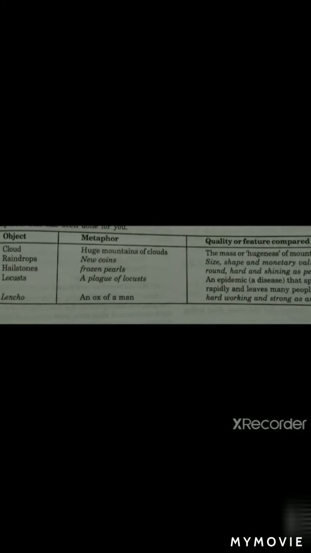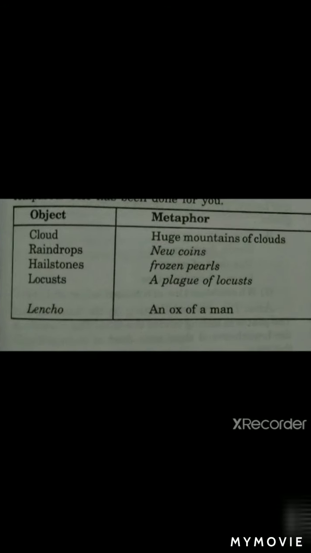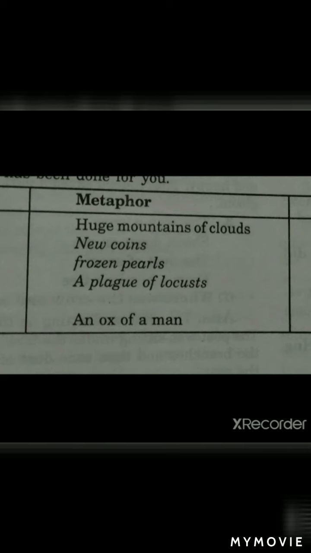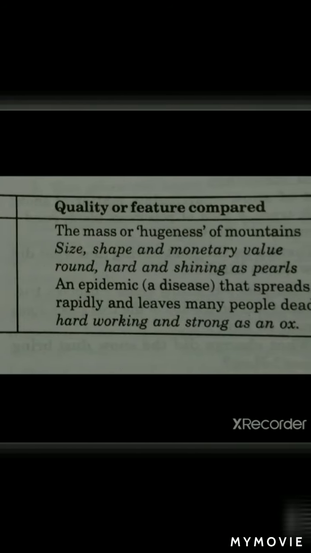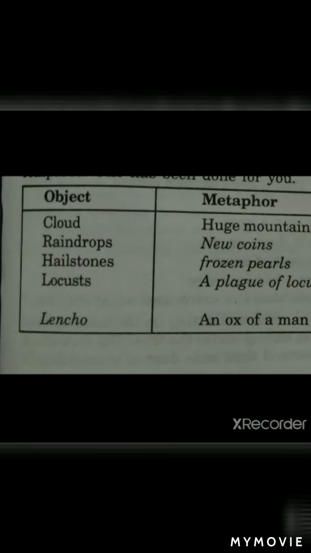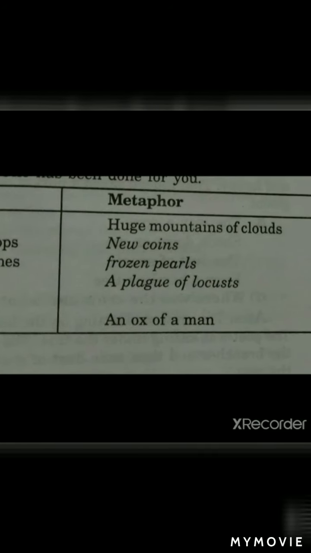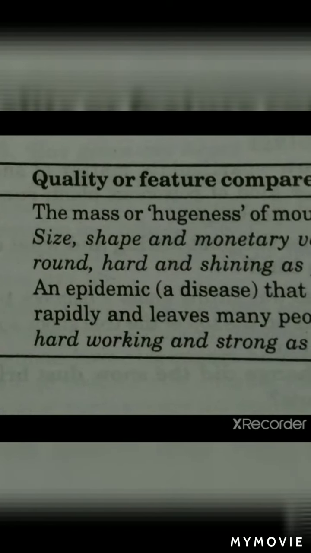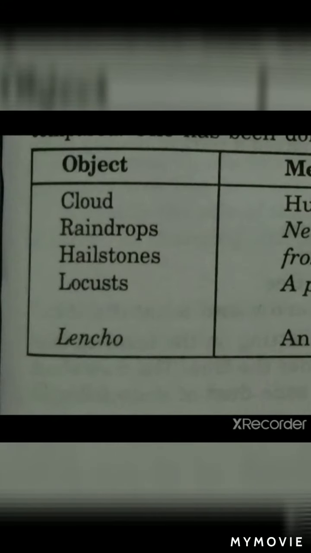Next, so you can see the answers here. The object used is cloud, and the metaphor used is huge mountains of clouds, and the quality or feature compared is the mass or hugeness of mountains. Next one, raindrops is the object, and the metaphor used is new coins, and the quality or feature compared is size, shape, and monetary value of the coins.